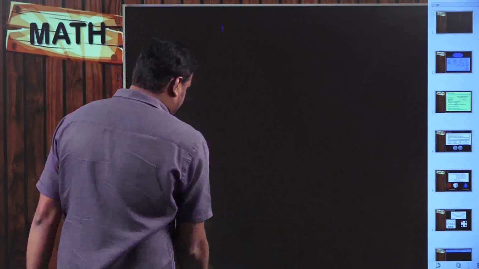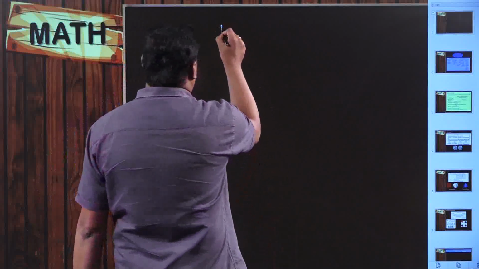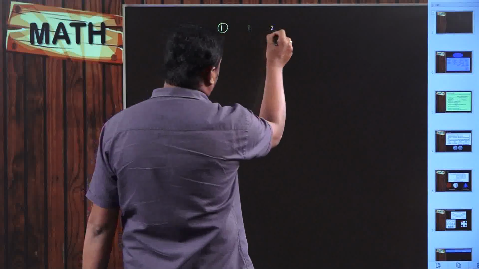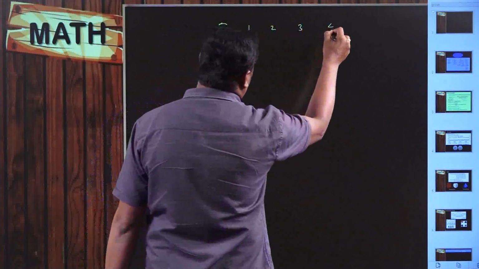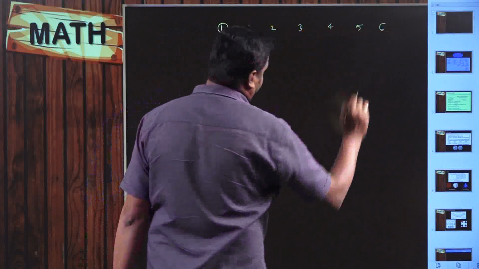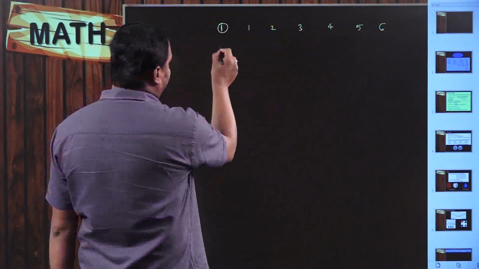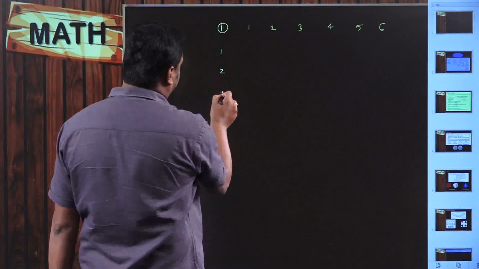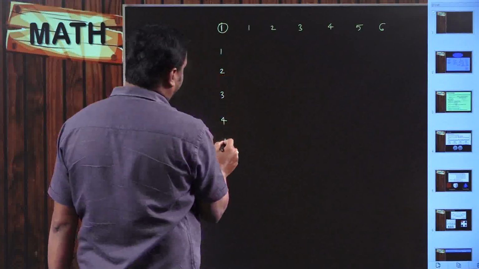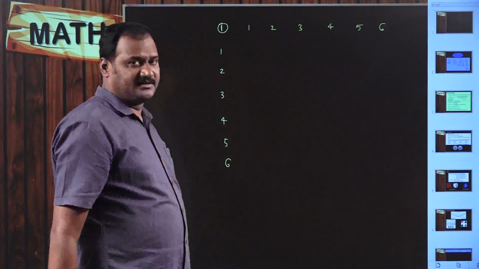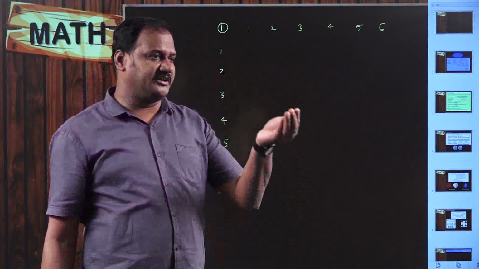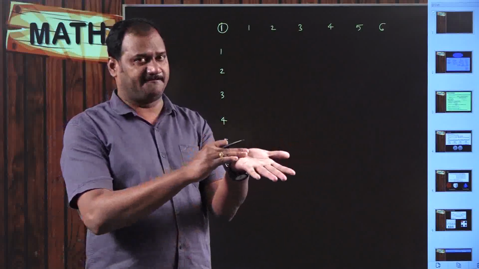For the first die, the numbers are 1, 2, 3, 4, 5, 6. For the second die, the numbers are 1, 2, 3, 4, 5, 6. Got it? Now I am rolling both dice. When I am rolling the first die, it is showing 1.